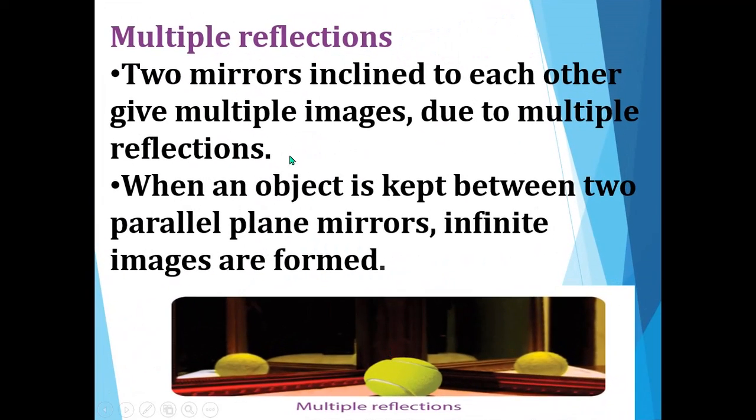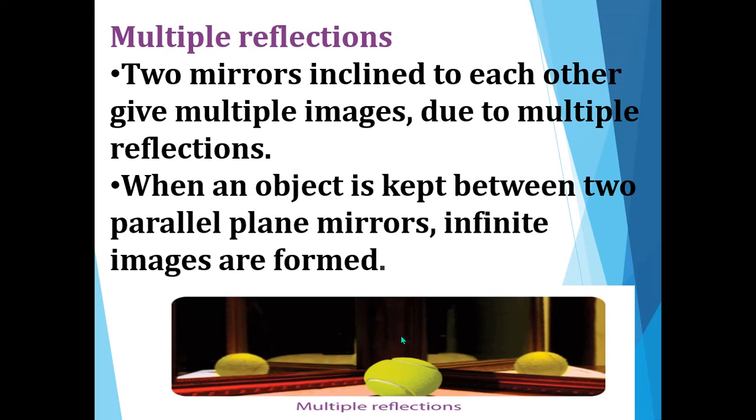Now, what is meant by multiple reflection? If the two mirrors incline to each other. So what is meant by inclined? Inclined means leaning or turning away from the vertical or horizontal direction. It won't be in the vertical direction, or it will not be in the horizontal direction also. Okay, it will be leaning.